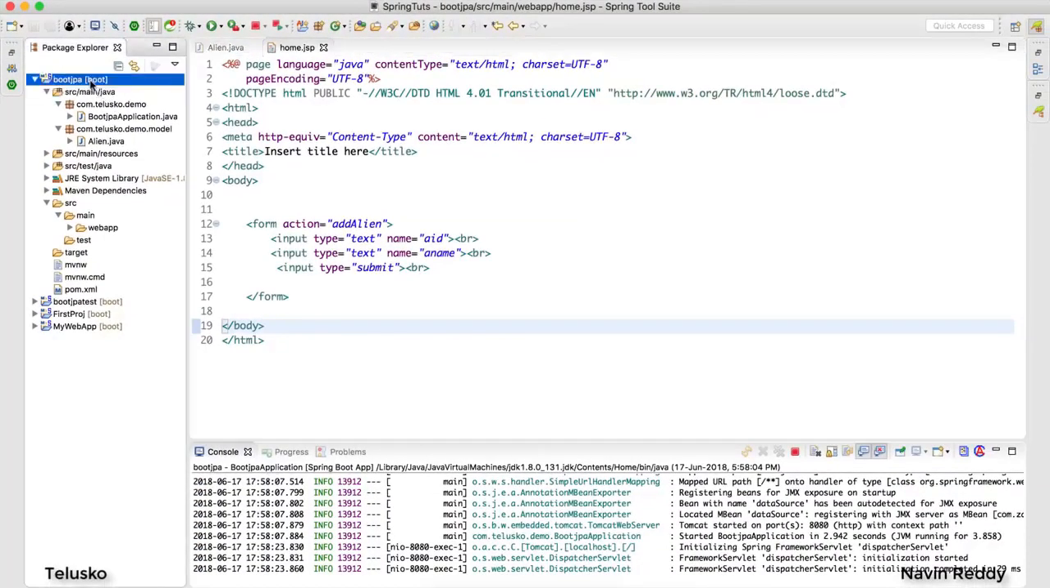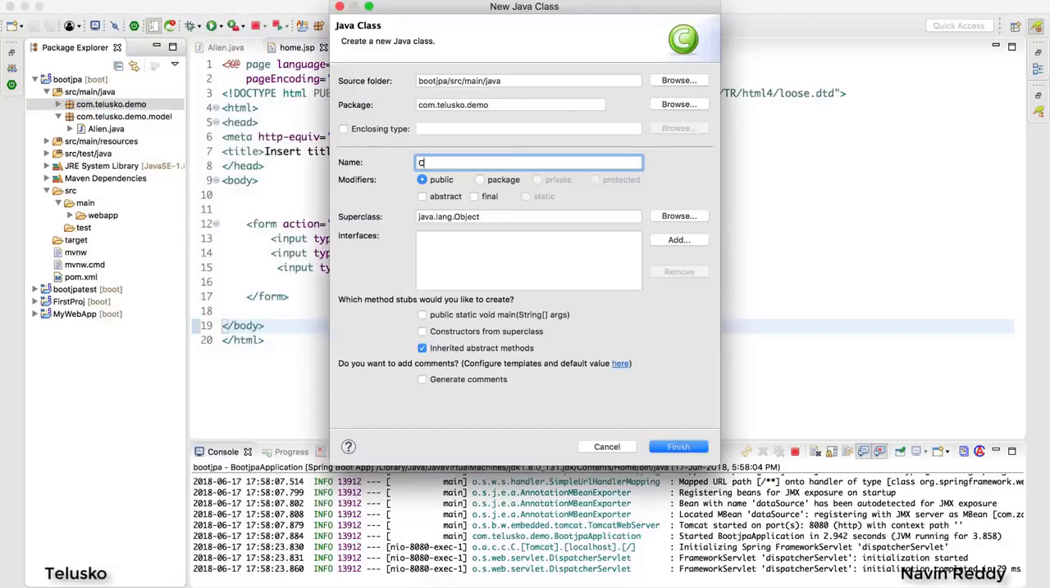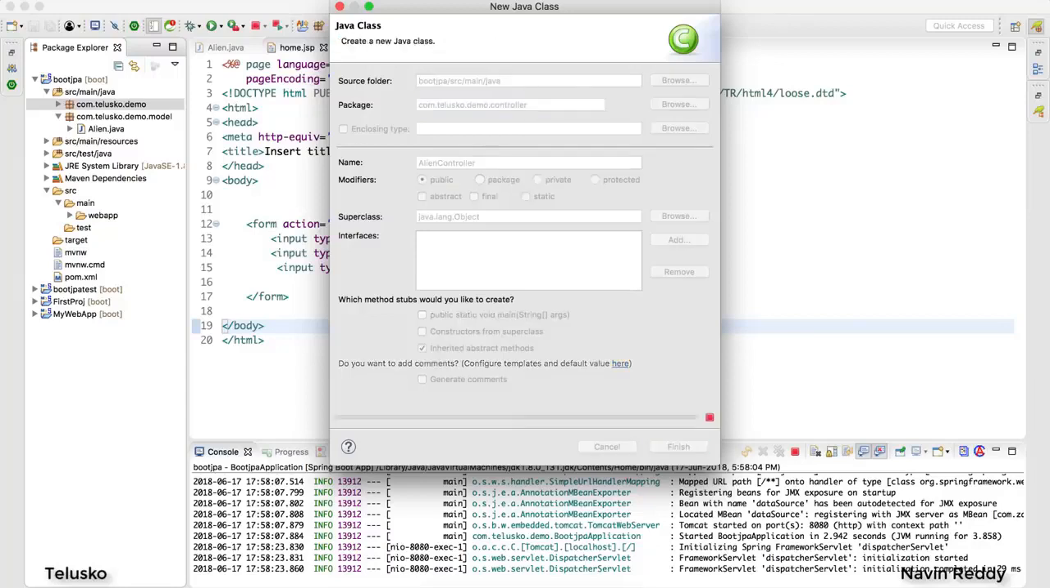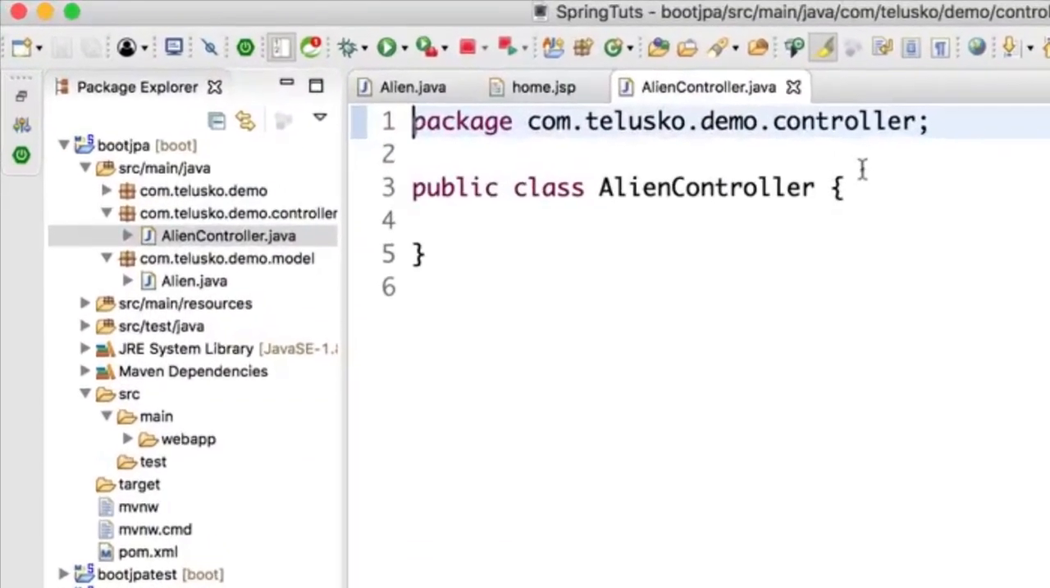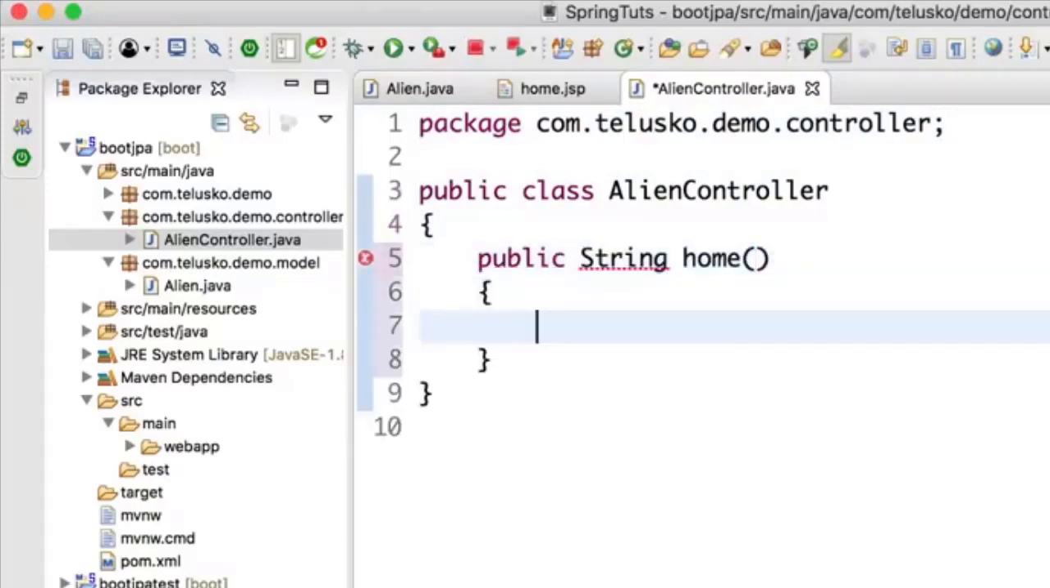So let's build a controller here. So I'm basically trying to create the basic stuff for us. New class, this will be a controller. And I would say this is AlienController. Name can be anything, doesn't matter. And I want to put this in a package called controller. And inside this controller, I want to have a method. So I would say public String home, and this will return home.jsp.